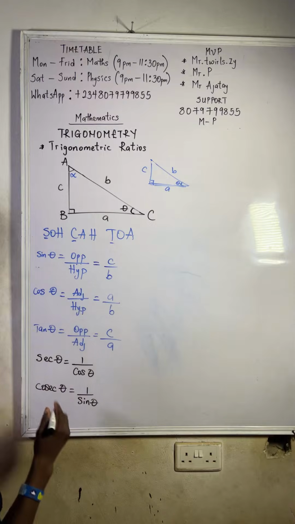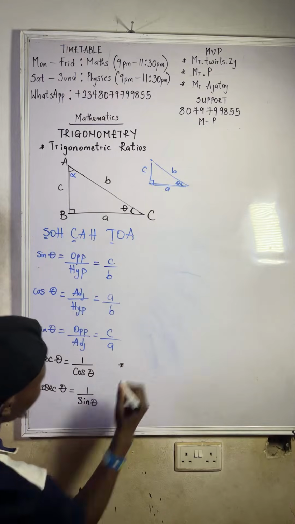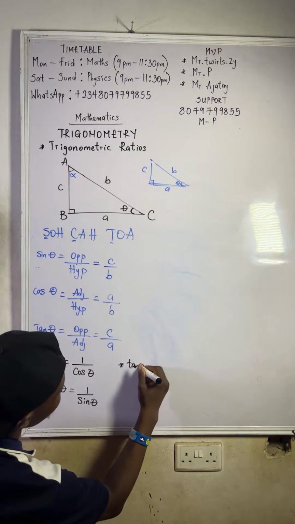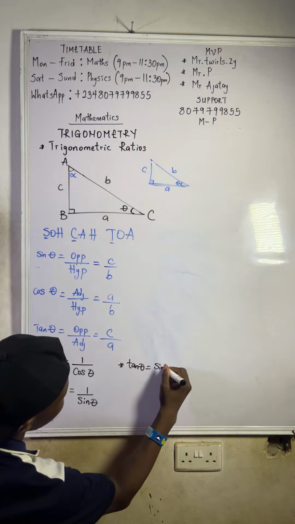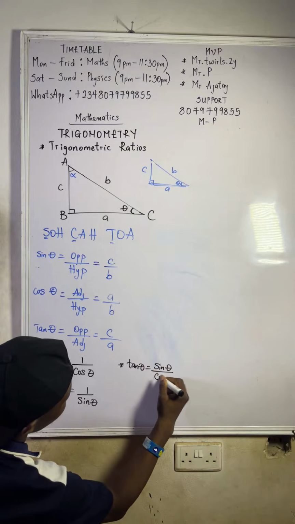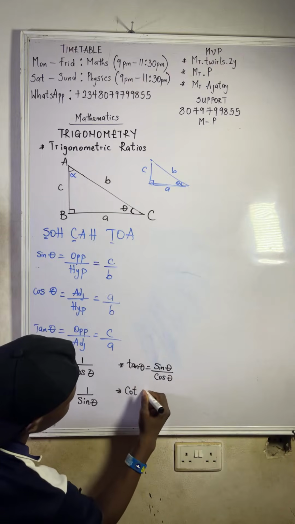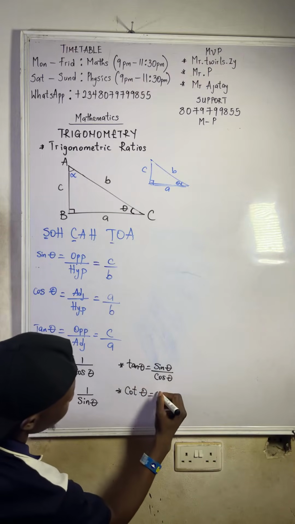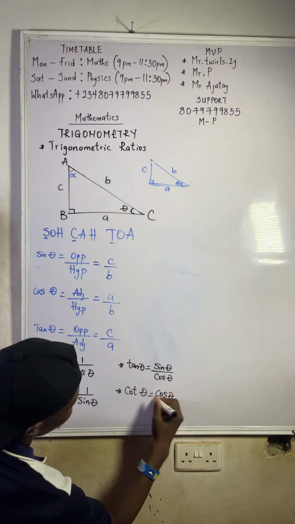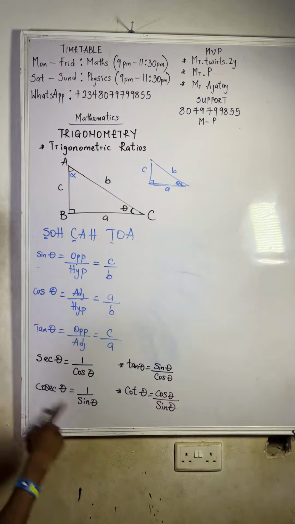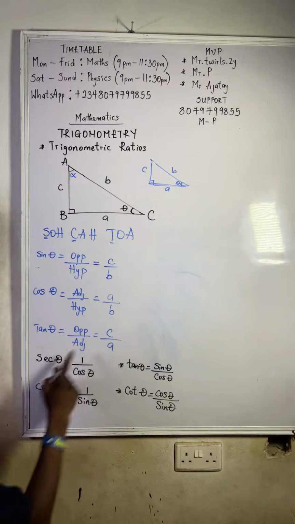So another one I will give you is for tan theta. You all know tan theta already. Tan theta is sin theta over cos theta. Then we also have cot theta. Cot theta is cos theta over sin theta. So put all these things. These ones are called other expressions.